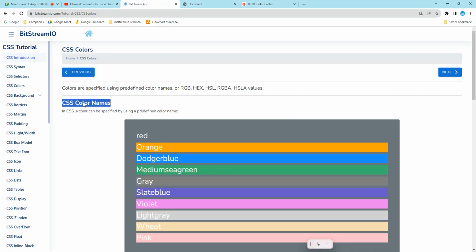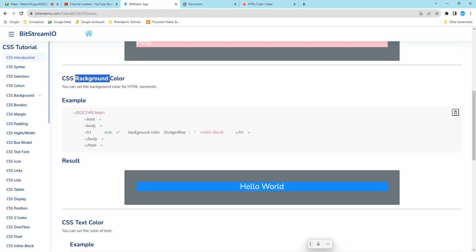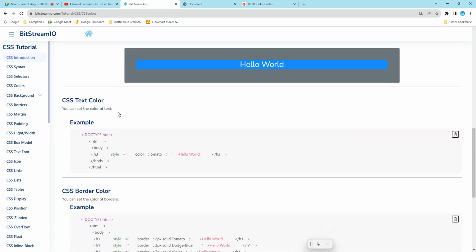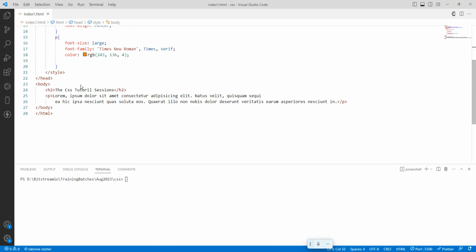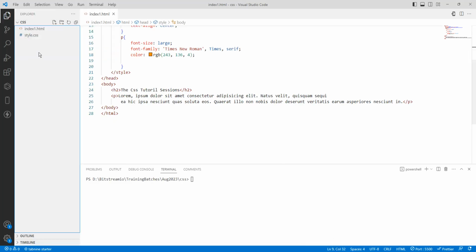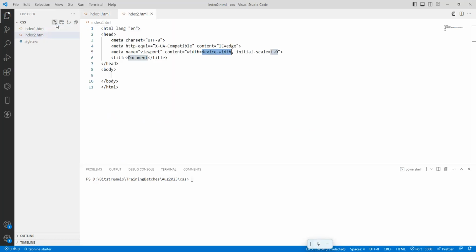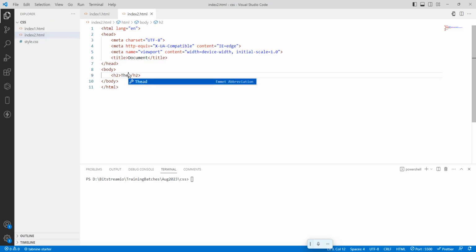So color names are the same thing, and background color. So there are two things. I want to create a file. I will go here, index2.html, and in the document I want to apply a color to the h2, the color code.